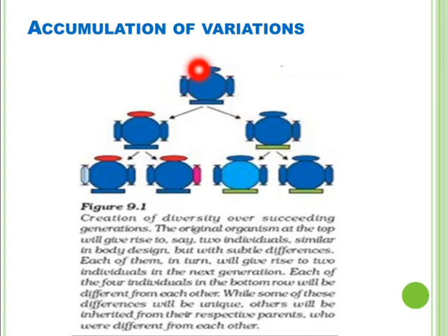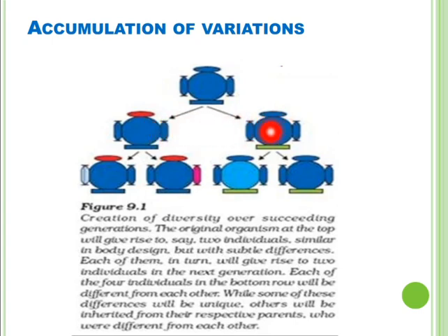For example, this parent bacterium is represented by this body design and blue color. The same body design is found in these two new bacteria, but with a minor variation. It is shown here with the red color and here with the green color. These are the new changes that develop in these two new bacteria.